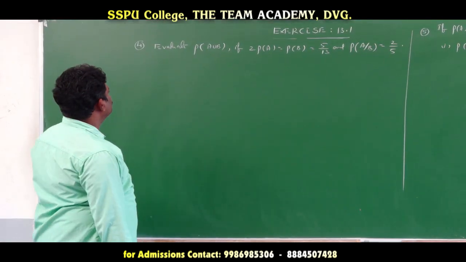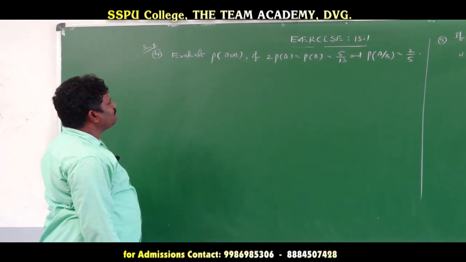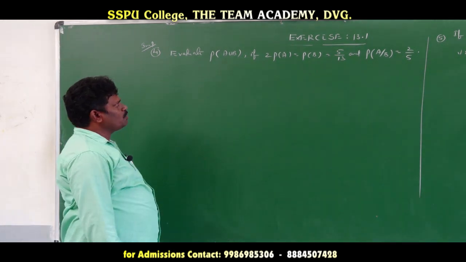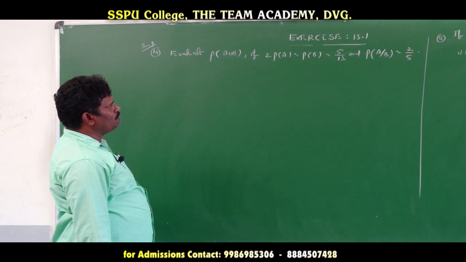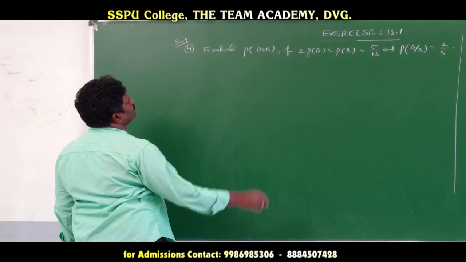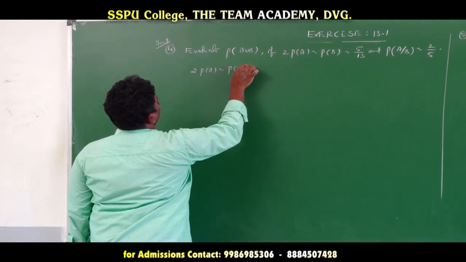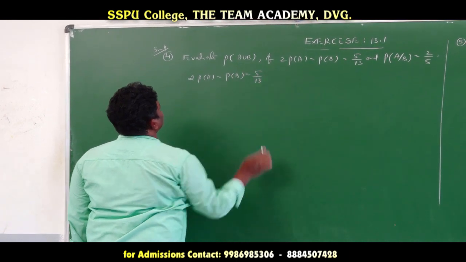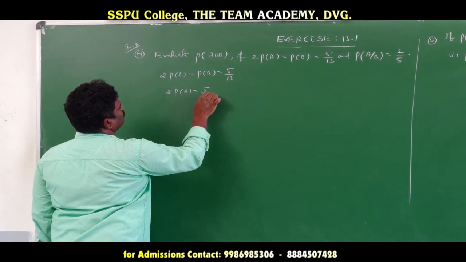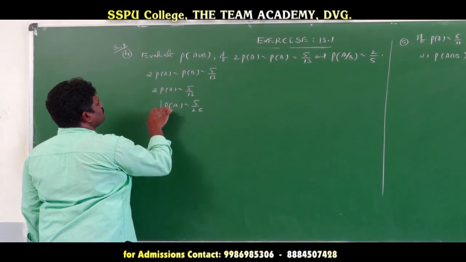Fourth question. Evaluate the probability of A union B. If you want to find A union B, we are given 2 into probability of A is equal to probability of B is equal to 5 by 13, and probability of A intersection B is given. So first, 2 into probability of A is equal to probability of B is equal to 5 by 13. From that equation, 2 into probability of A is equal to 5 by 13. Probability of A is equal to 5 by 26.